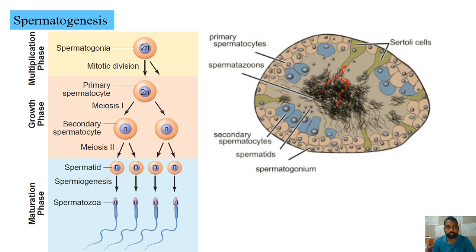So three different technical terms that we have seen here. Spermatogenesis is the total process where the spermatogonia will generate the spermatozoa. Spermiogenesis is the conversion of spermatids into spermatozoa. That is the differentiation process here. Whereas spermiation is the release of the spermatozoa from the Sertoli cells into the lumen. So these are all the different events that take place during the spermatogenesis process.